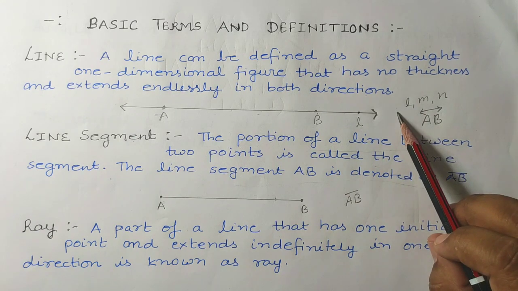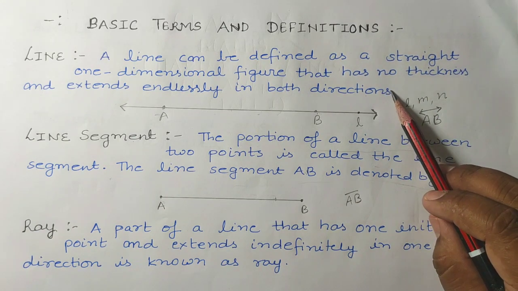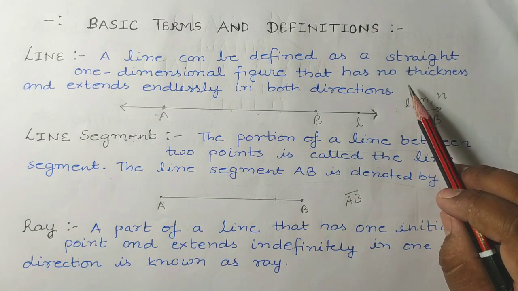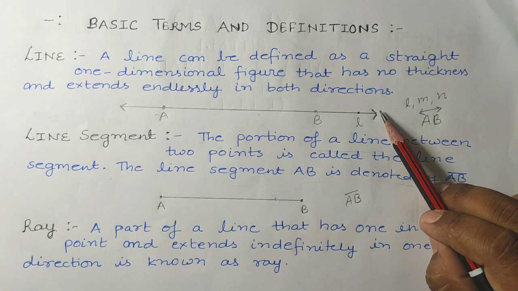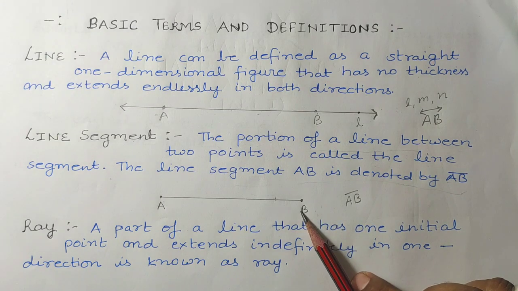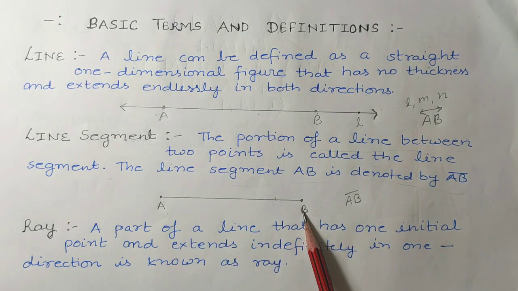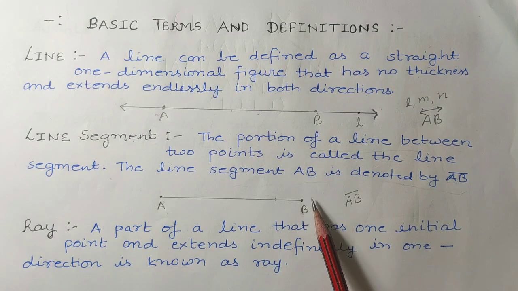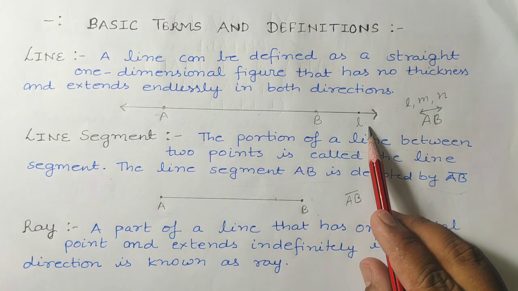A line is a straight one-dimensional figure which has no thickness and extends endlessly, and here it has end points in both directions. So basically it is a portion of this line.